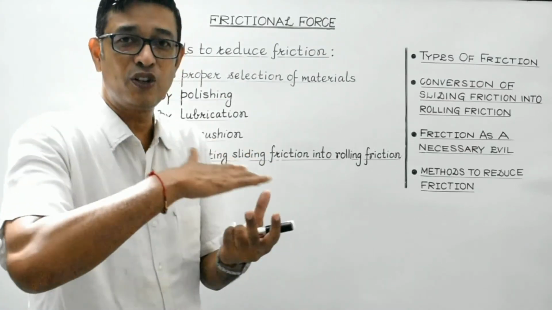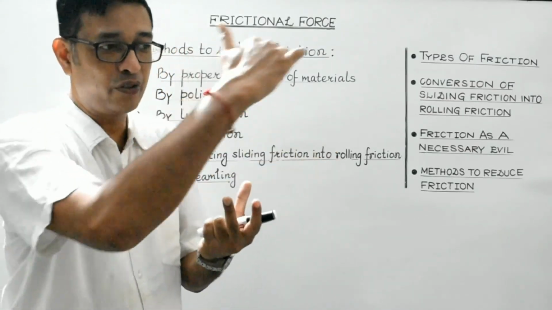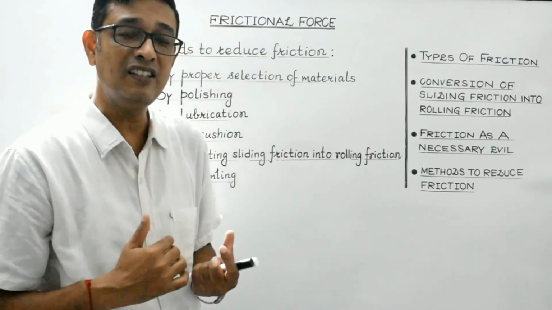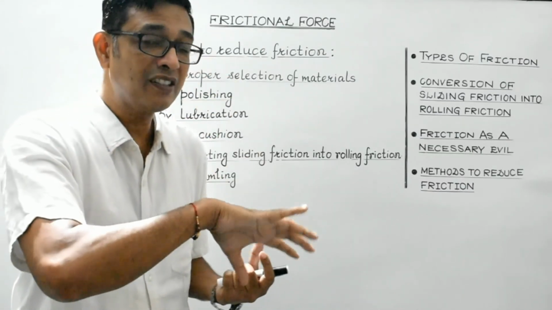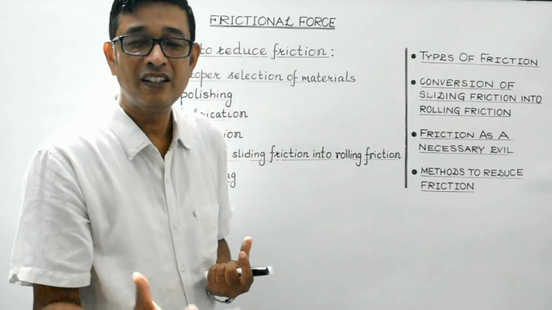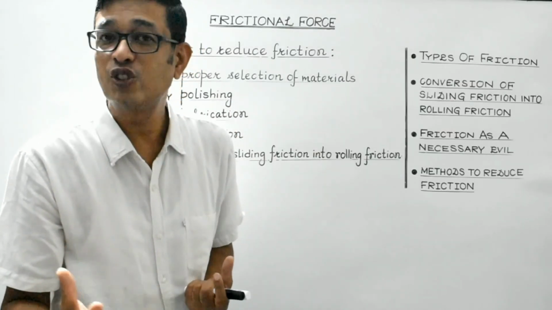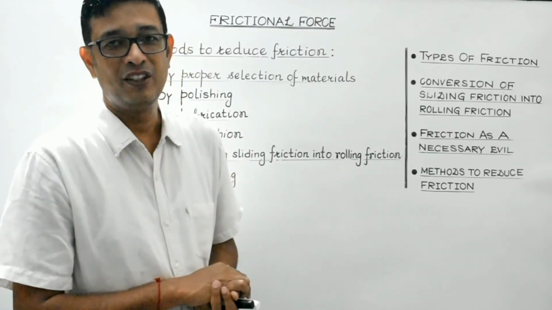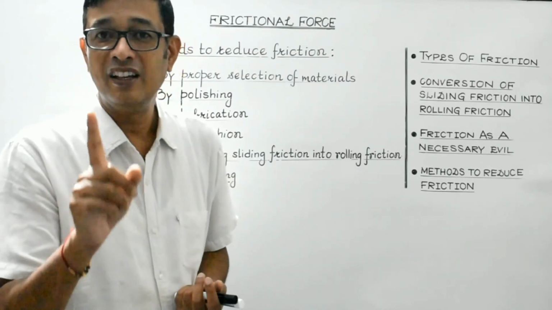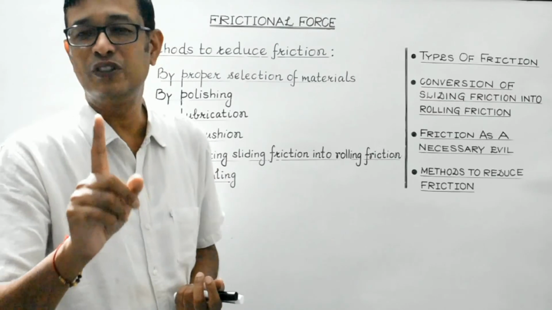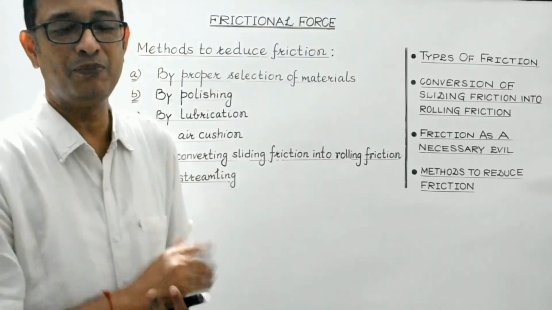So when a layer of grease or oil is established between the two solid surfaces, then due to the conversion from the dry friction into fluid friction, the friction tends to get reduced. So in order to reduce friction, oiling, greasing of the machinery parts is very important.